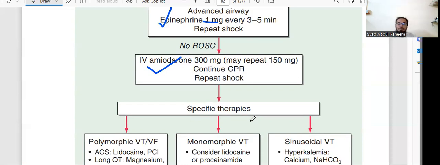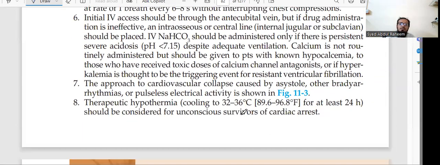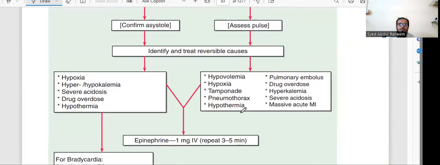Then, epinephrine injection every 2 to 3 to 5 minutes. If the patient has not recovered, then again amiodarone, CPR, then shock. Until then, the cardio emergency doctor will come and advise any specific therapy to rescue the patient. So this is the basic thing we have to know.